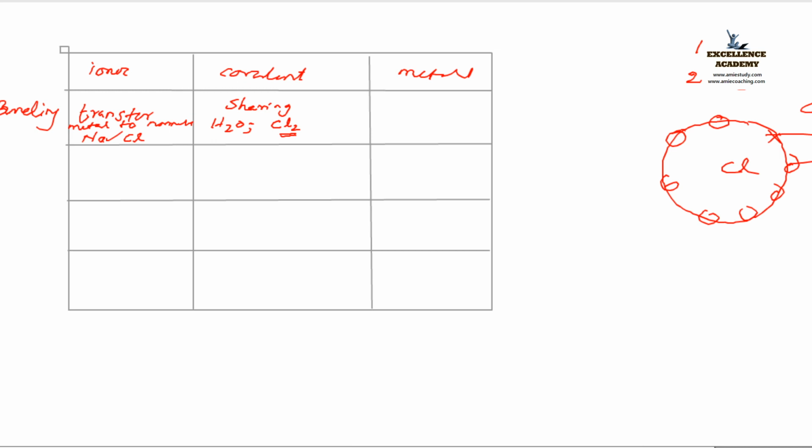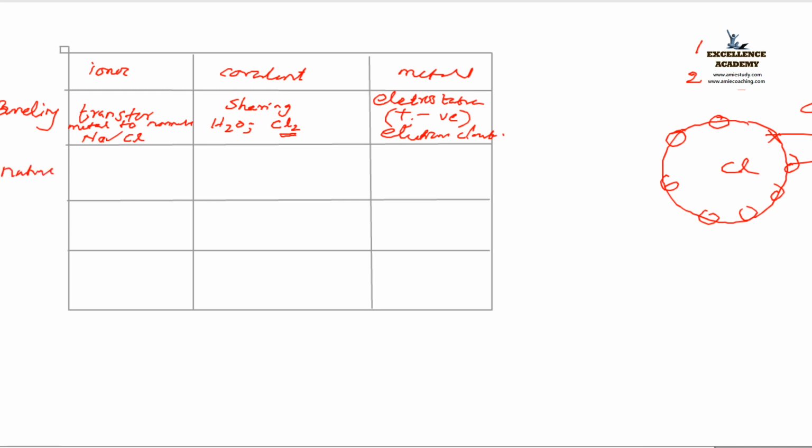Next is, what about the metallic bond? How does the bonding occur in a metallic bond? By means of electrostatic force of attraction. Electrostatic force of attraction. What is that? Positive, negative attraction. That is how it occurs, because of the presence of the electron cloud.